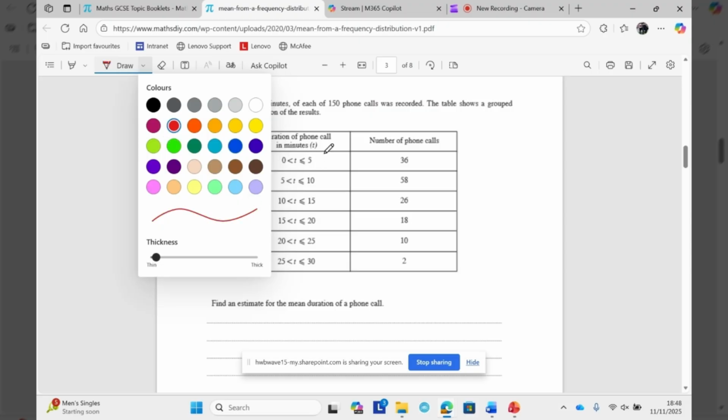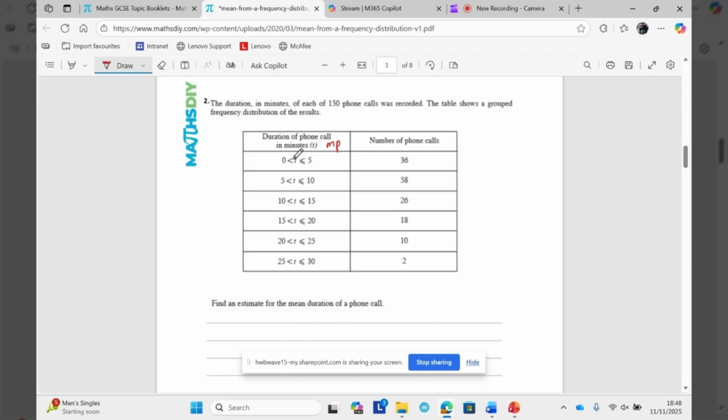So with estimated mean, here's what you need to do. You need the midpoint of each group times the frequency. So for the first group, the midpoint of 0 to 5 would be 2.5 times 36. The midpoint of this group would be 7.5 times 58. At the end of all this, you will add up all of your answers. Now you can do this work at the side here, or you can do it down below in this area here. You'll add up all these, and whatever that is, you'll divide that.